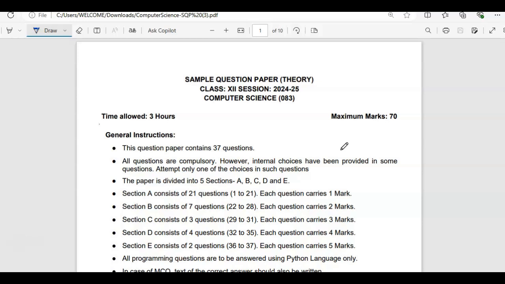This is very important because the pattern of the actual question paper is based on the sample question paper only. So let us go through it.